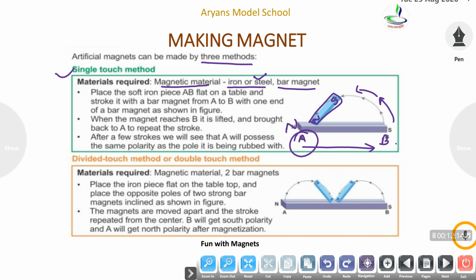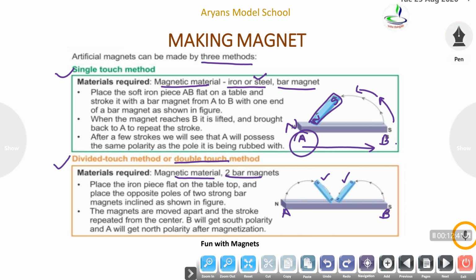What is the second method? The second method is the divided touch method or double touch method. In this method, we will take a magnetic material and two bar magnets this time. This is AB, which is a magnetic material, and these are two bar magnets.